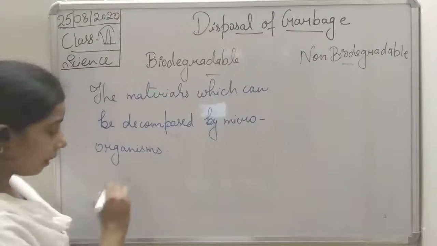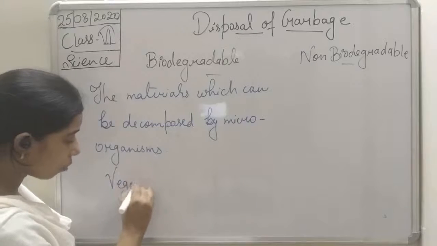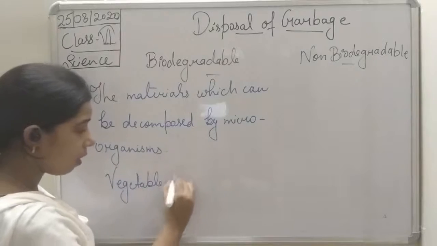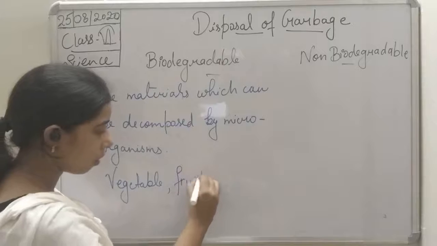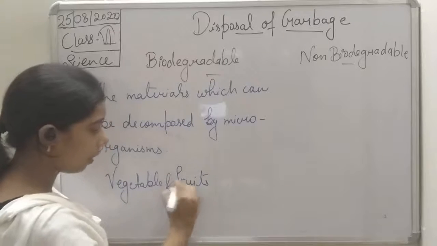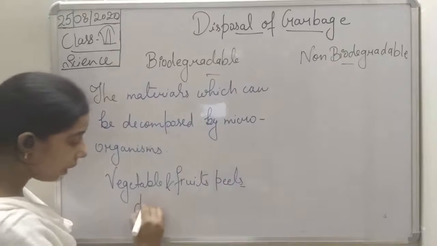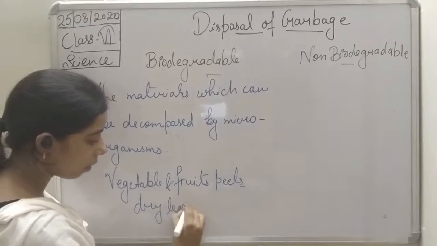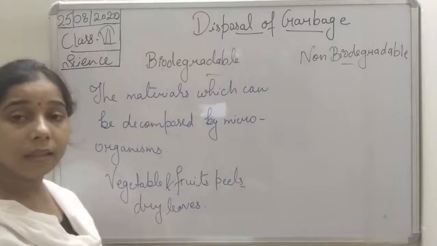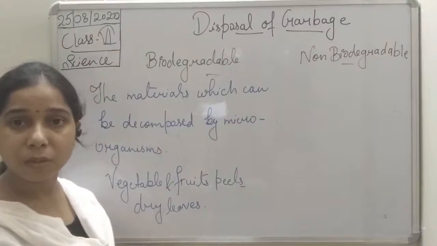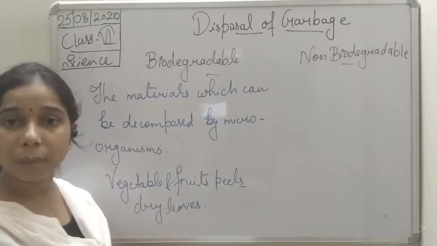Okay, like vegetable peels, students, fruit peels, vegetable and fruit peels, or dry leaves. So these are the waste materials which can be decomposed